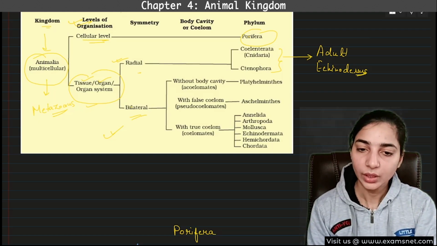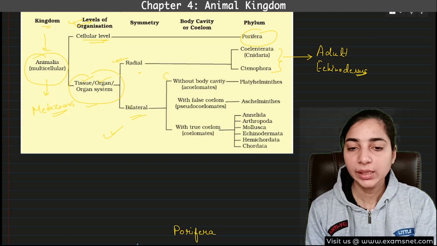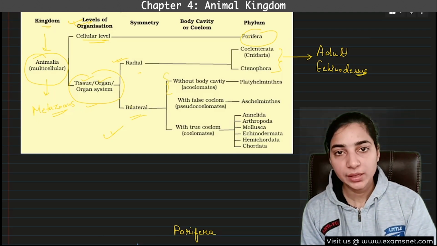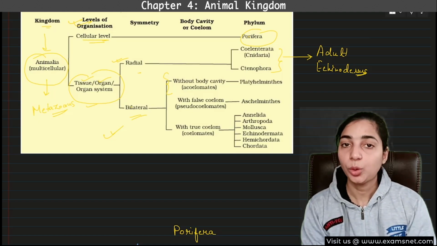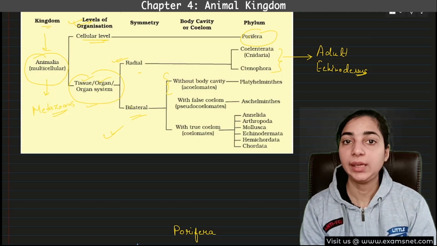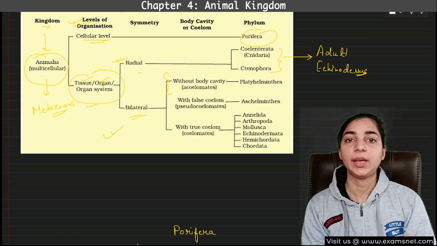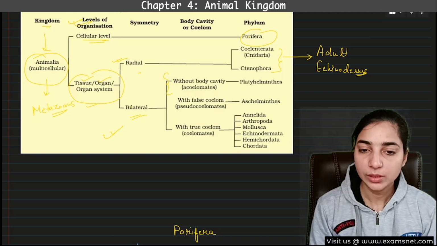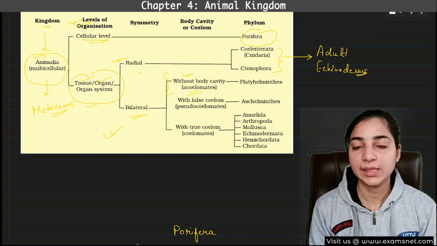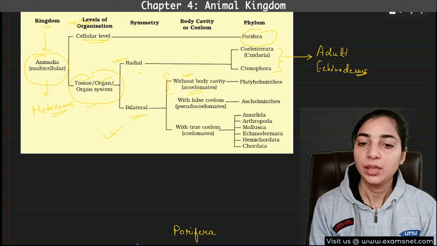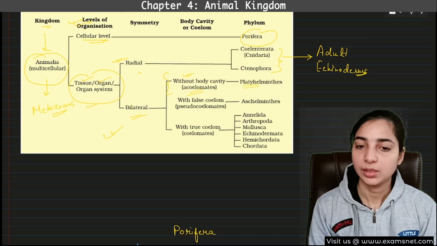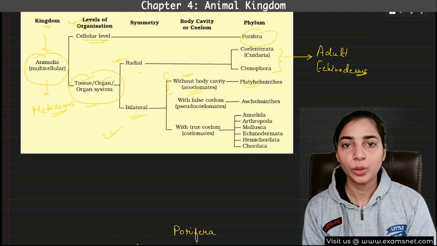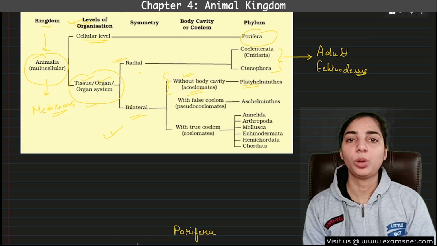Then we discussed that the body cavity can be present or it can be absent. If the body cavity is present, then it can be a true body cavity or it can be a false body cavity. So the first one is without body cavity, that means acoelomates. These have no body cavity. So an example is Platyhelminthes. Definitely Coelenterata and Ctenophora also do not have body cavity because they do not have mesoderm.